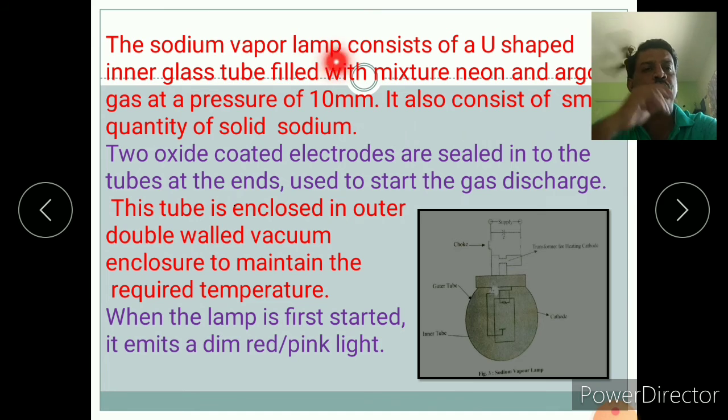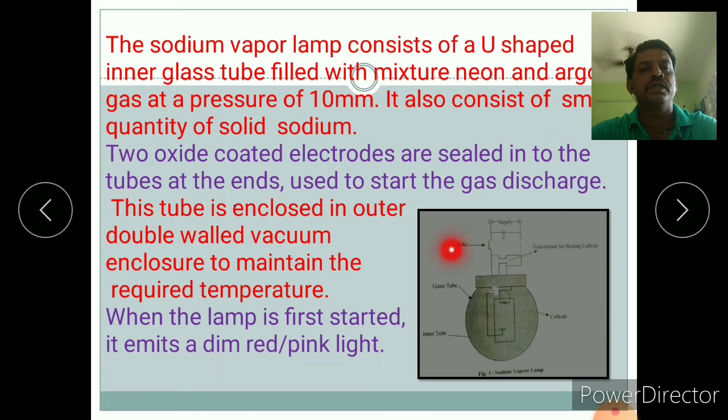The sodium vapor lamp consists of a U-shaped inner glass tube filled with a mixture of neon and argon gases at a pressure of 10 mm. It also contains some quantity of solid sodium. Two oxide-coated electrodes are sealed into the tube at its ends, used to start the gas discharge. The tube is enclosed in an outer double-walled vacuum enclosure to maintain the required temperature. When the lamp is first started, it emits a dim red-pink light.